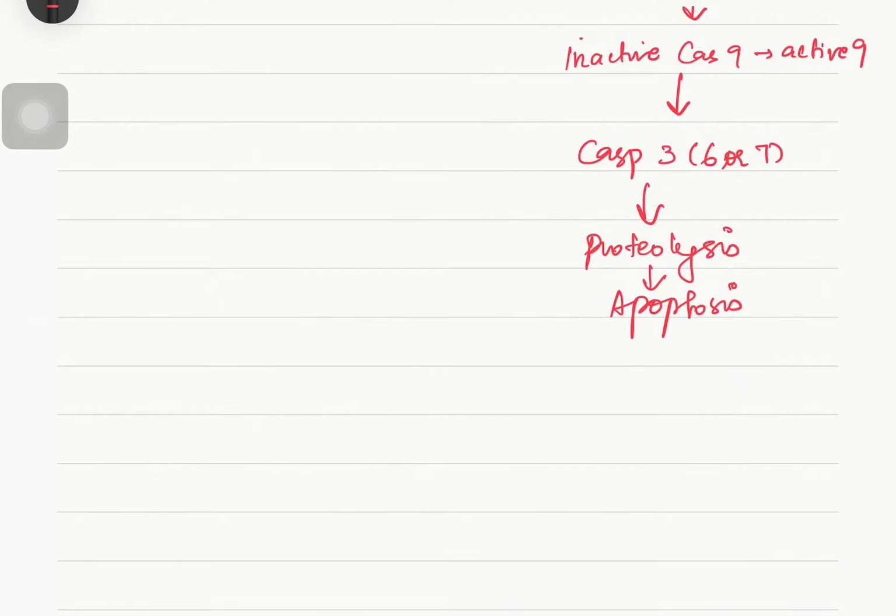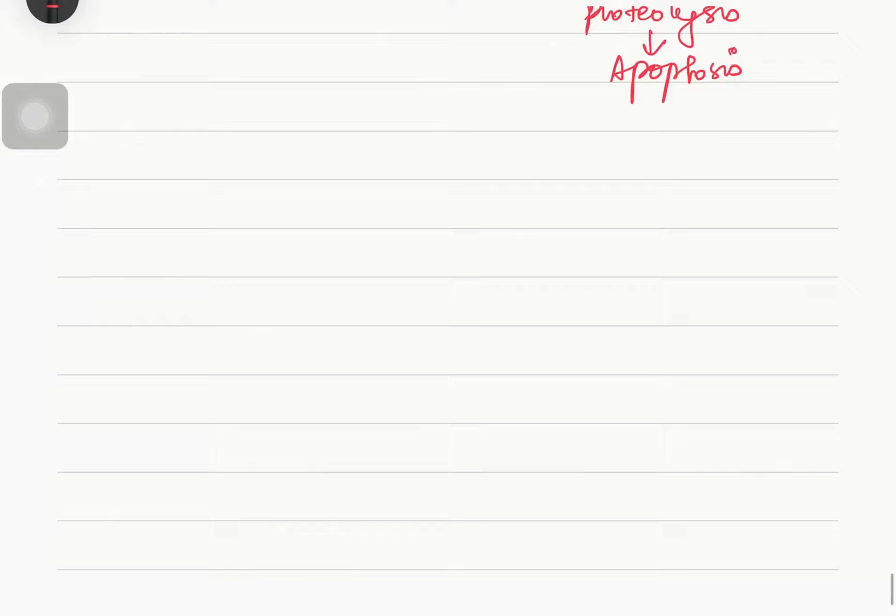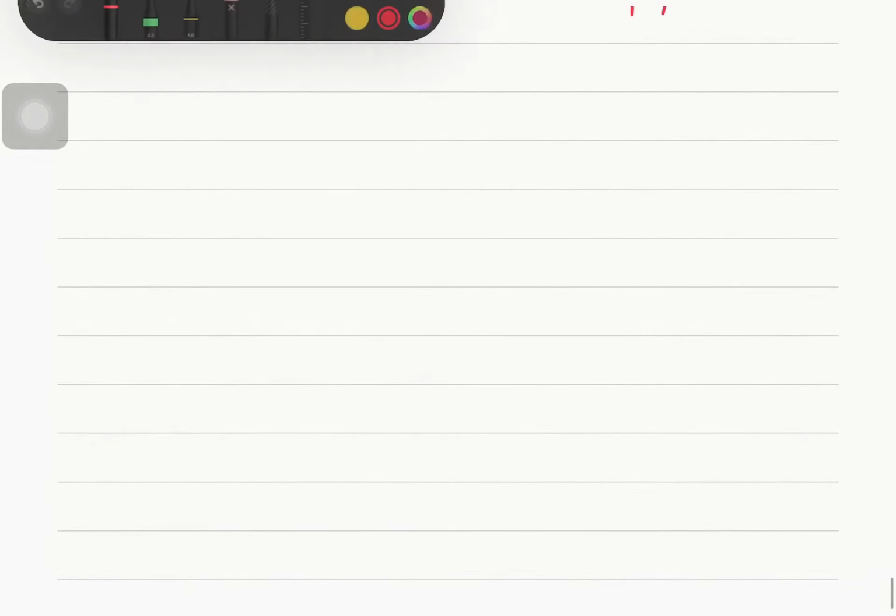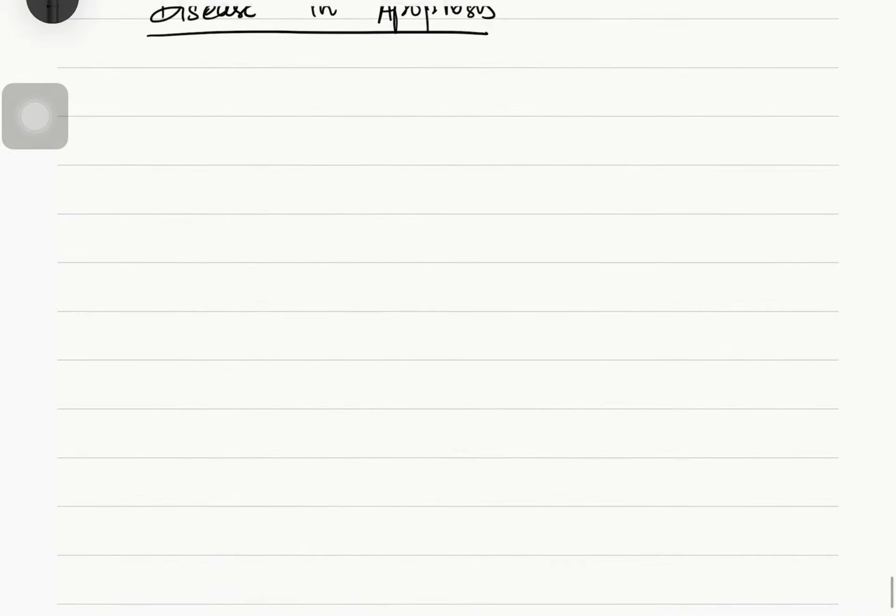So far we have discussed how apoptosis is occurring and what their biological significance is. What is the role of BCL2 and caspases in apoptosis? Now we will see a few diseases related to apoptosis. So in diseases of apoptosis, first we are going to see cancer. What is cancer? There will be multiplication of cells.